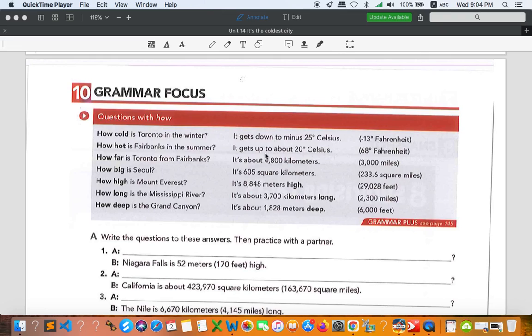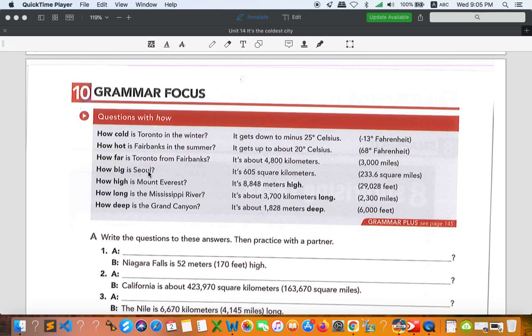For example, when you see it gets down, it must be about the temperature, and gets down means cold, so you have to say how cold. And when you say gets up, you need to ask how hot. It's also temperature. And when you see kilometers or meters without anything at the end, use how far from one place to another. But how big is Seoul? We ask about the size of that place.